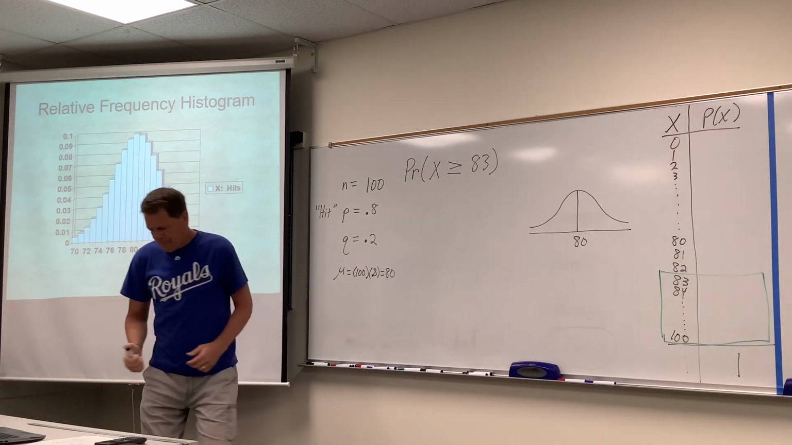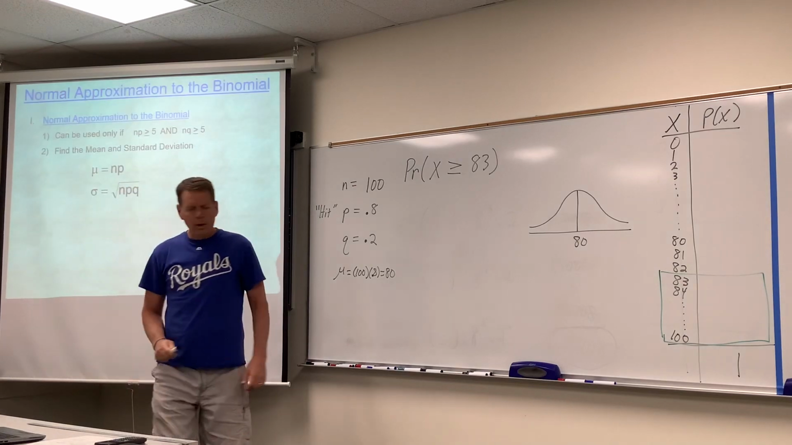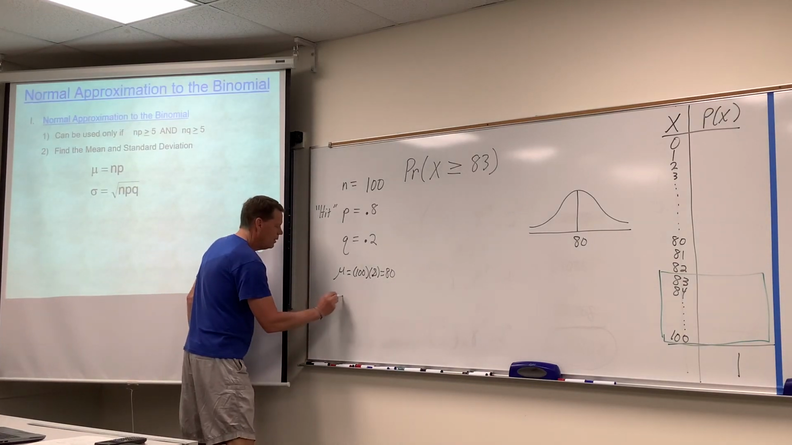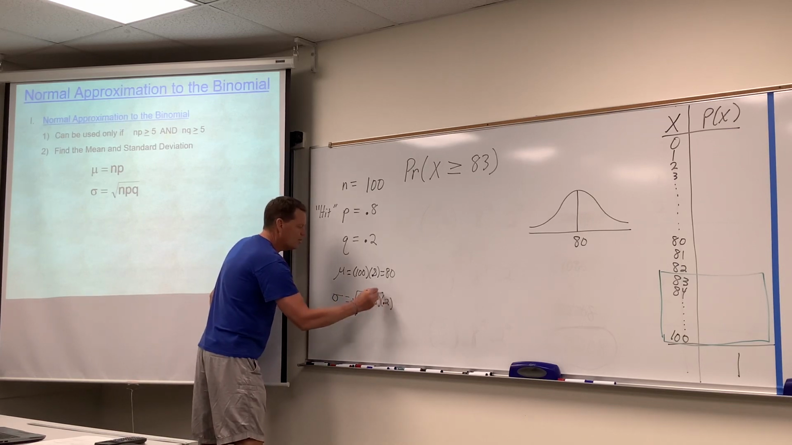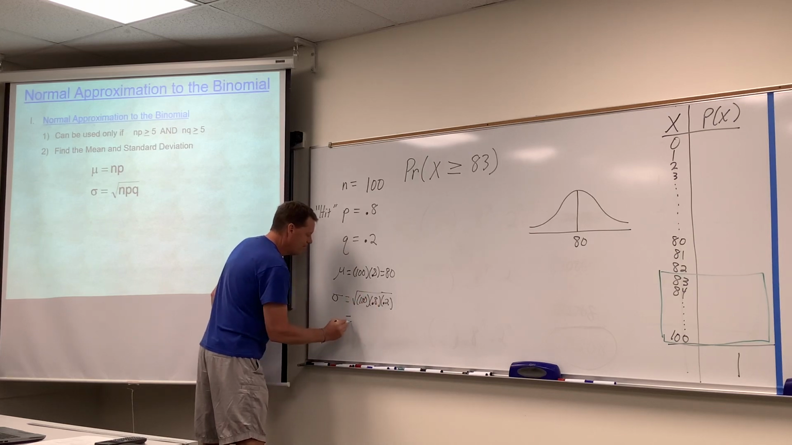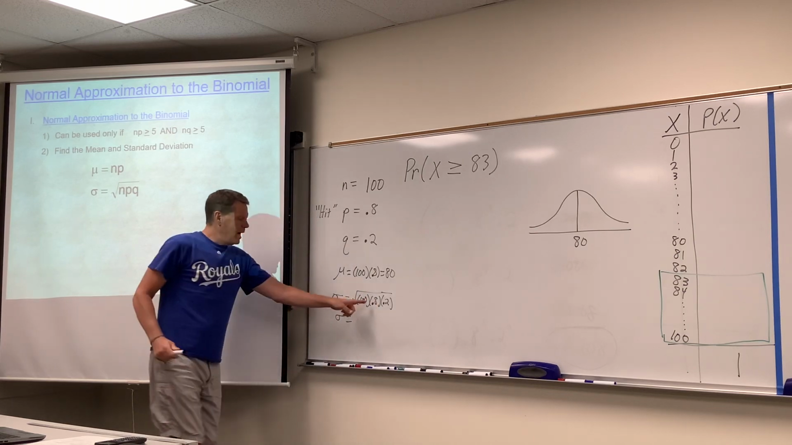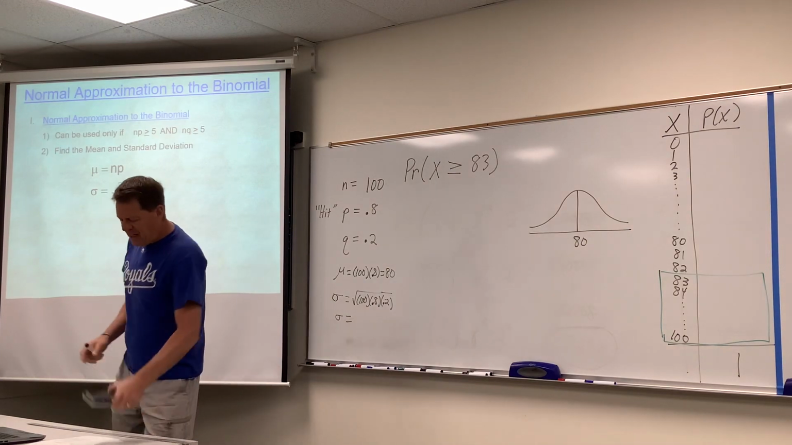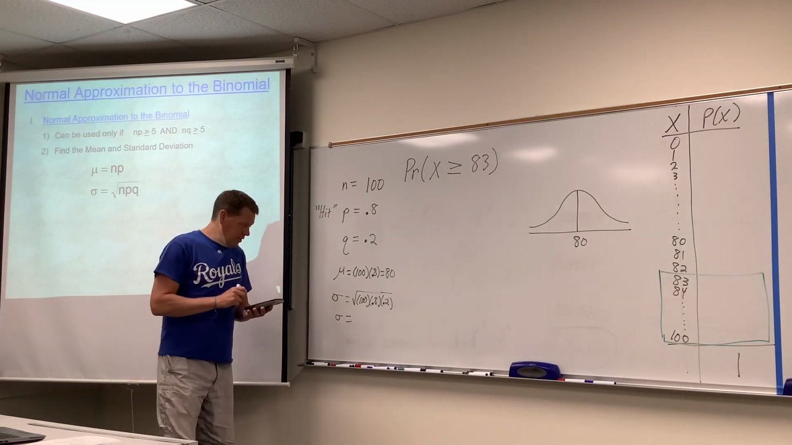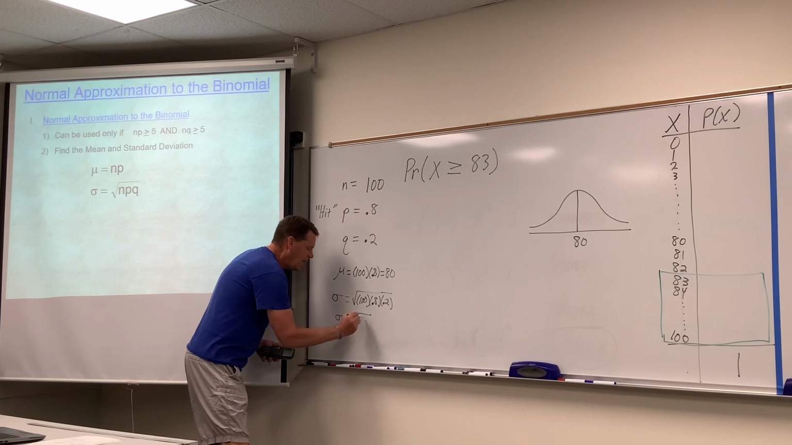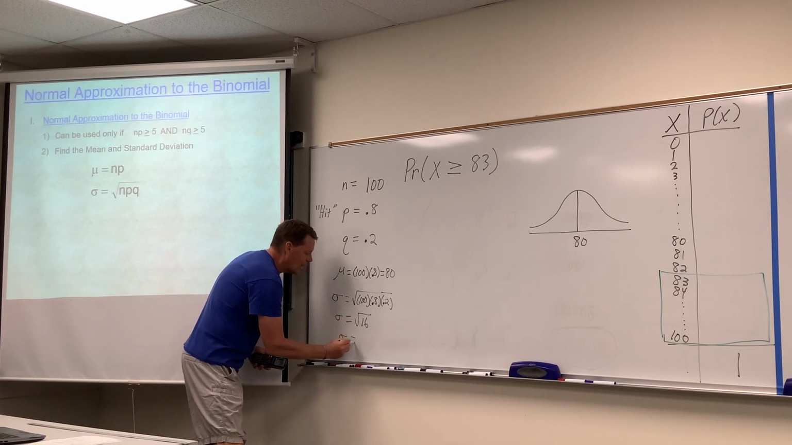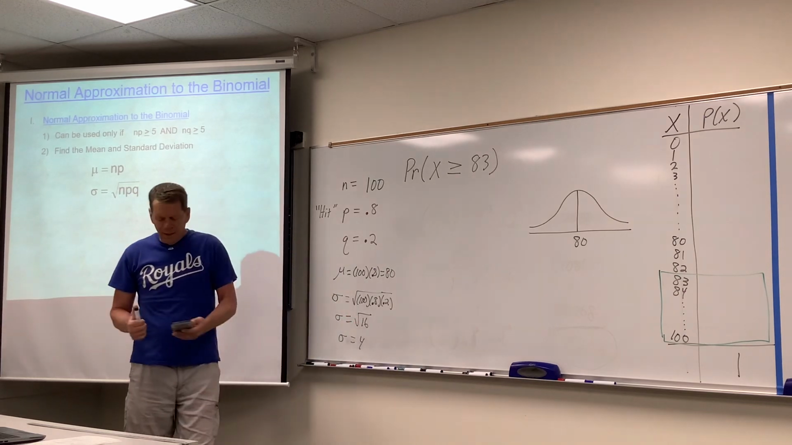Standard deviation, square root of npq, square root of 100 times 0.8 times 0.2. I should be able to do all that math in my head. That would be 80 times 0.2, which I think is 16, and then the square root of 16. But I'm going to double check this, because if I mess up this number, it's really going to jack things up. Yeah, that's the square root of 16. And so the standard deviation is a nice round 4. That's fortunate. It won't always be.